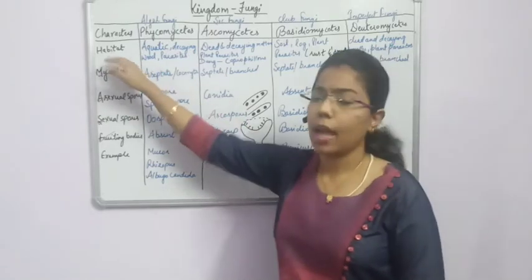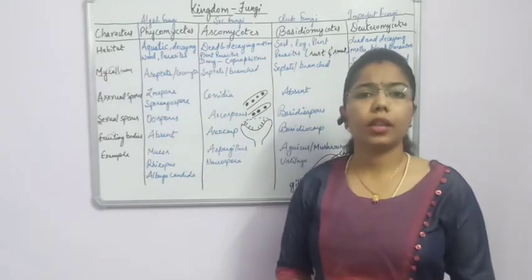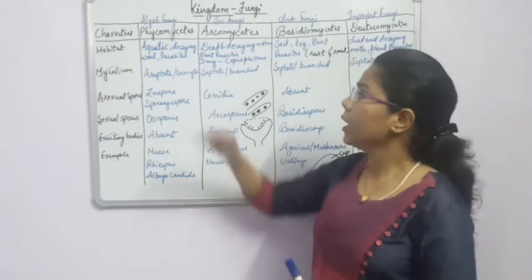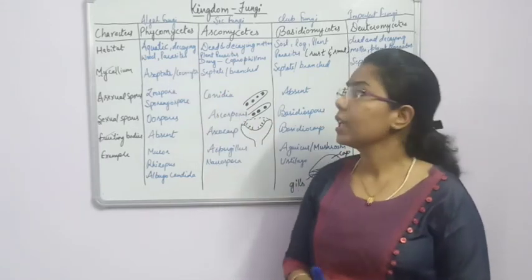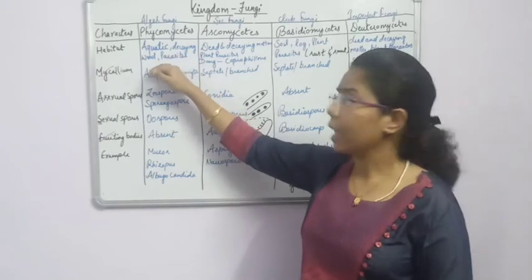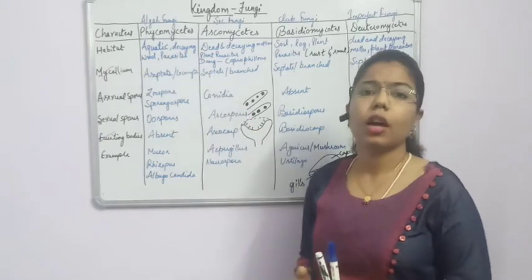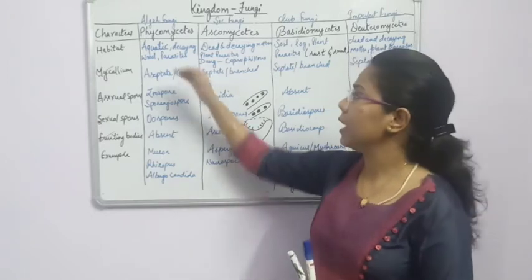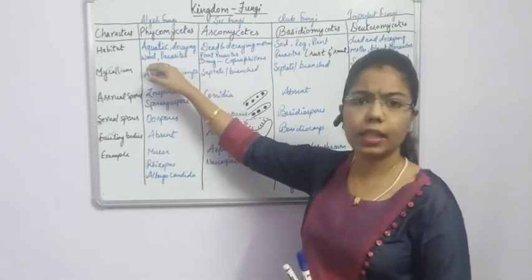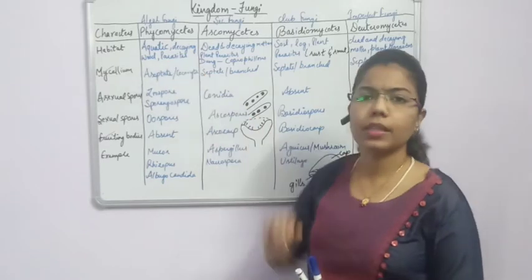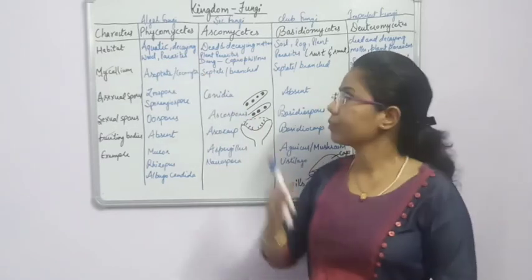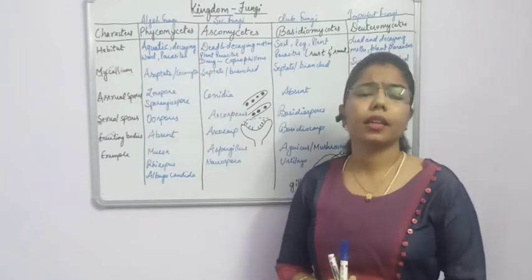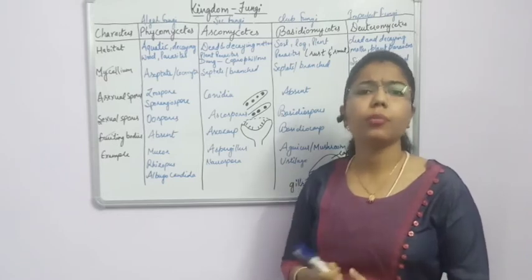If we talk about the habitat, meaning where the organisms are living, the Phycomycetes live where? In aquatic places, or we can say places in which water is more, and they can be present in decaying wood as well as being parasites. As we know, kingdom fungi have a heterotrophic mode of nutrition.